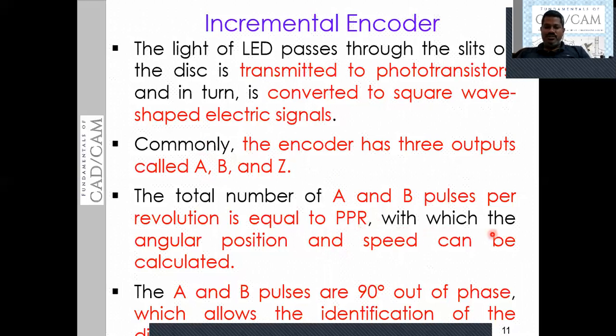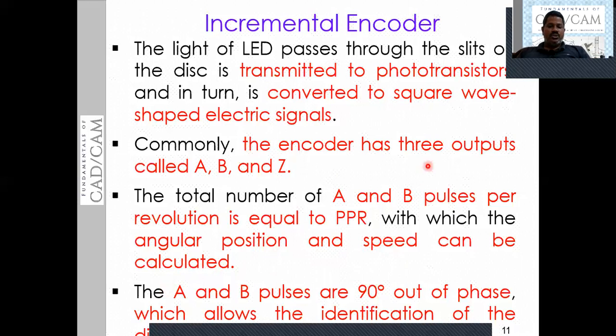So with this, the angular position and speed can be calculated by using the pulses of A and B together. The position and speed can be calculated. Okay, that is beyond the scope of this content. As of now, try to understand that using pulses A and B, the angular position as well as the speed can be calculated.